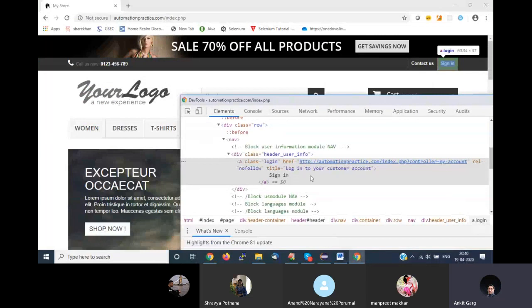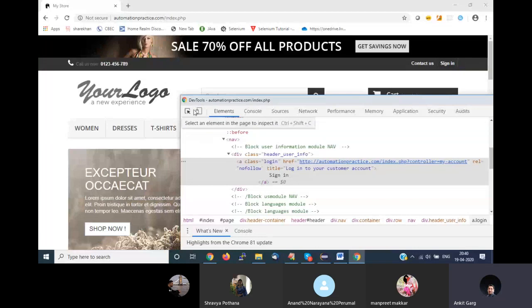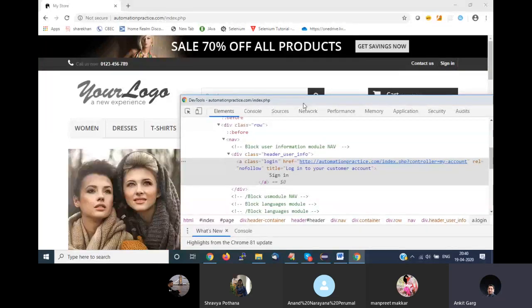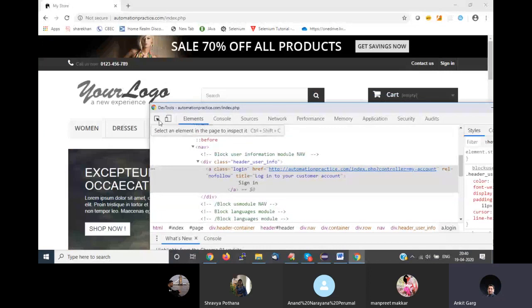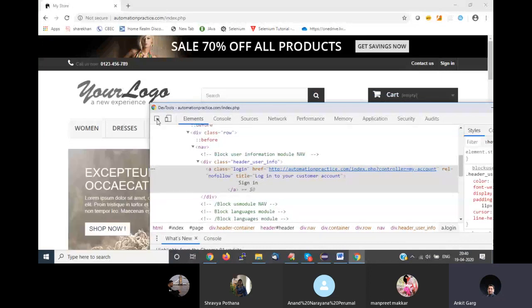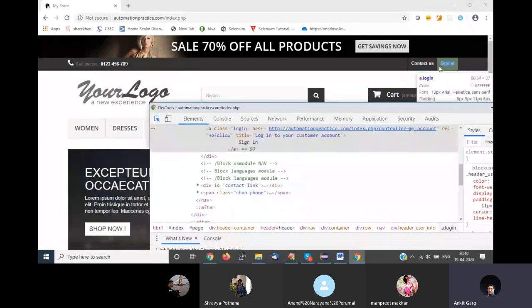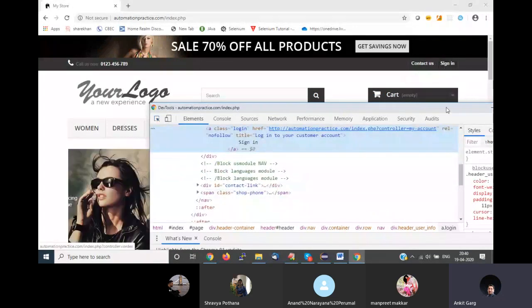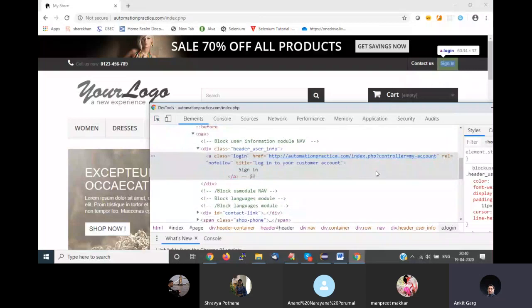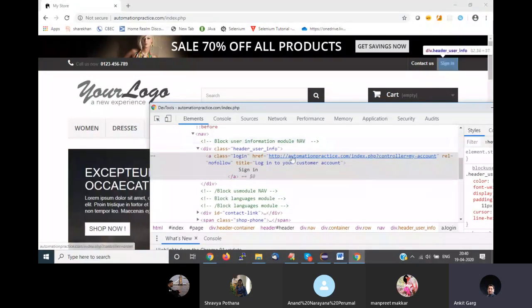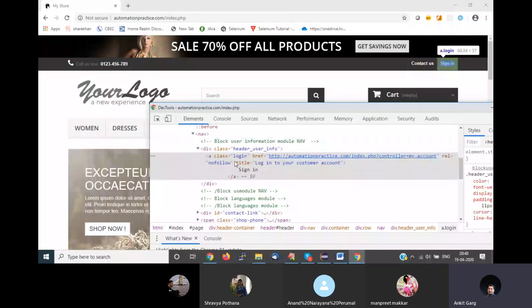I can also do it in a different way. Let's say I've already opened this window. Can you see this leftmost icon, the arrow icon? Click on this, highlight the element for which you want to find the element, and again click on that element. It will show you the code. This is a developer's HTML code, which is written by your developers so that this button will function properly. And it will highlight this element. Okay, this is the first way of finding the element.